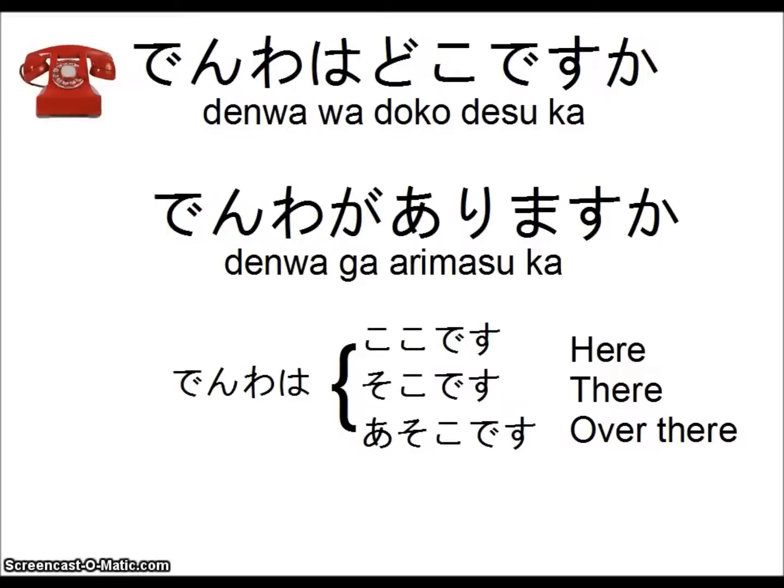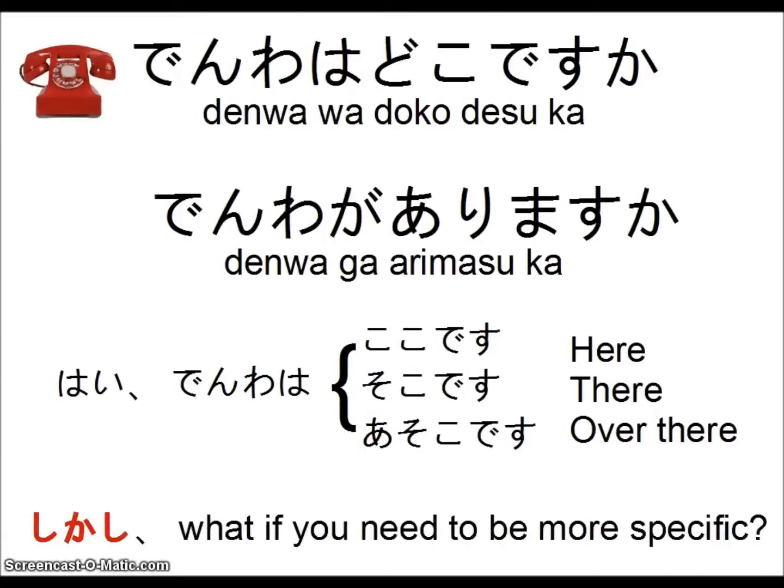Because now we don't even know if you have a phone, so you have to answer like, はい、あります。電話はここです。あそこです。そこです。But what if you need to be more specific? If you just say 電話はあそこです, maybe they can't see where you're pointing to or they can't tell. So we're going to learn how to use あります in order to be more specific about location.